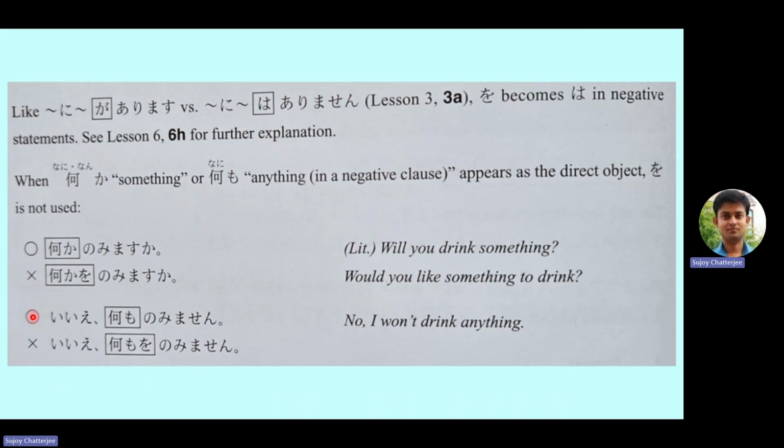Now in the answer, ie nanimo nomimasen. Nanimo nomimasen is correct. And ie nanimo o nomimasen is incorrect. So here for nanimo, with nanimo also you need not use the o particle. This is incorrect. So you must drop this o when the object is like this. When it's nanika, nanimo, for all these things, you need not add the o particle.